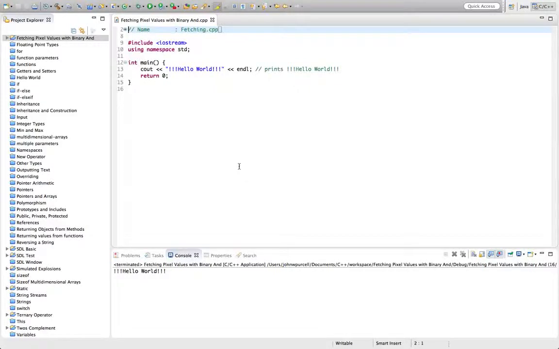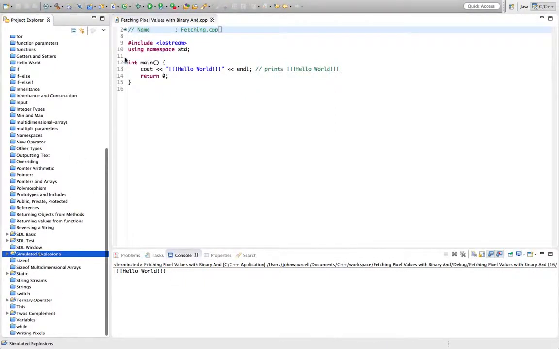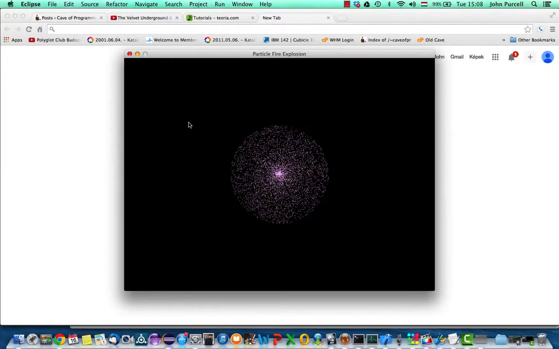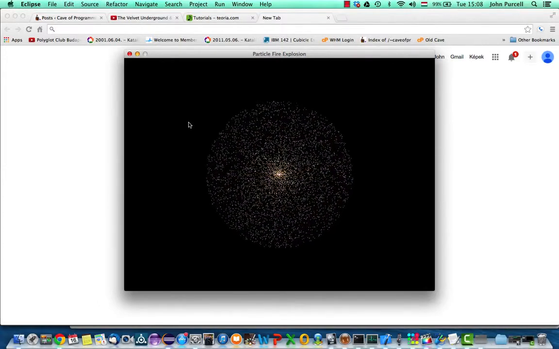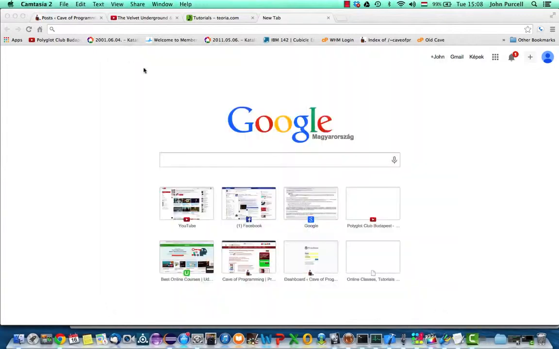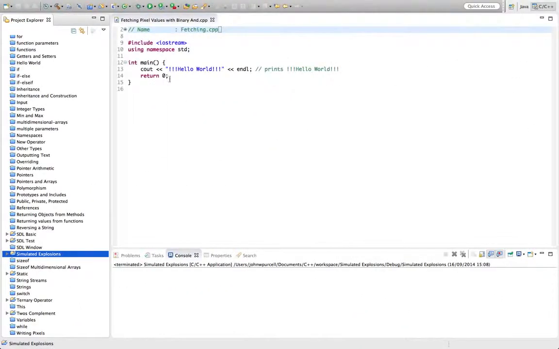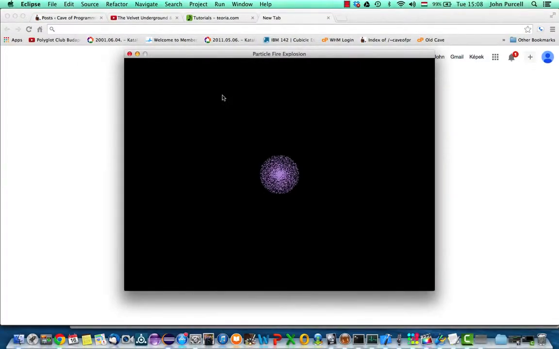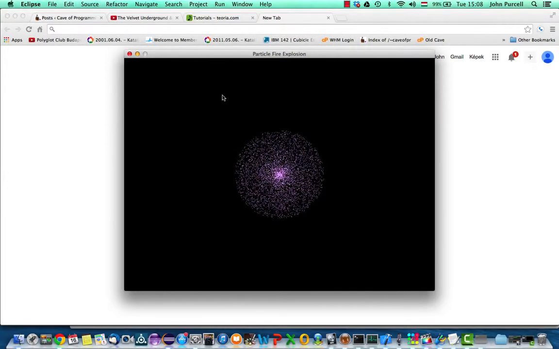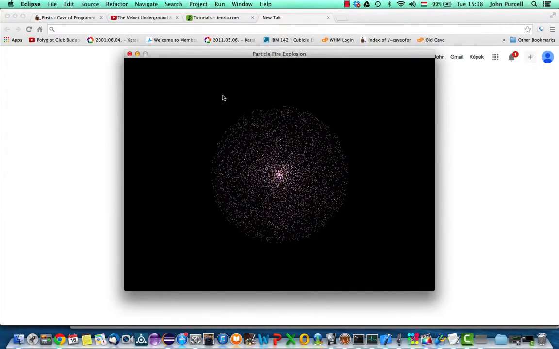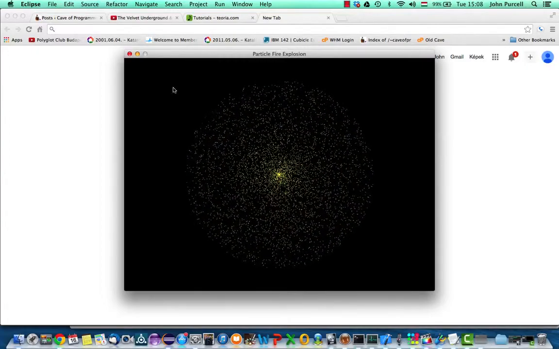In this tutorial we're going to look at the right bit shift and binary bitwise AND operators. The reason for that is at the moment we've got this particle explosion that we've been working on in these tutorials. But before we start fine-tuning the movements of the particles and make it look nicer, I think it would be good if we could blur this program, because without seeing the kind of blur on the particles, it's hard to really get a sense of how this is going to look with the final blur applied to it, and the blur makes a big difference in how nice it actually looks.